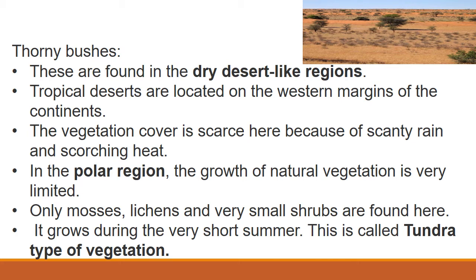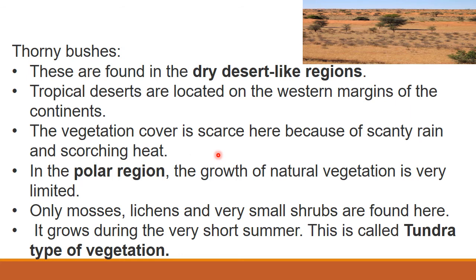Okay, and now thorny bushes. Thorny bushes are found in dry desert-like regions. In dry desert-like regions we can find these thorny bushes, with many thorns. Okay, and these are located in the west margins of the continent. The vegetation cover is scarce because of scanty rain, no rainfall and very high heat. So vegetation is very poor here.